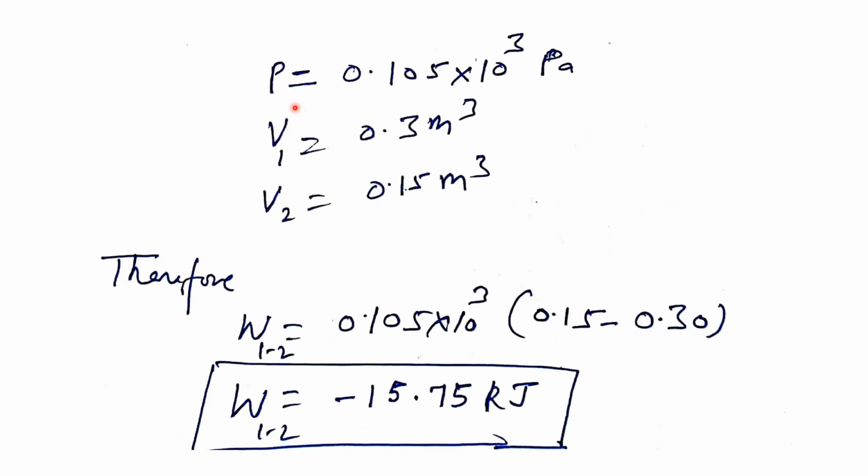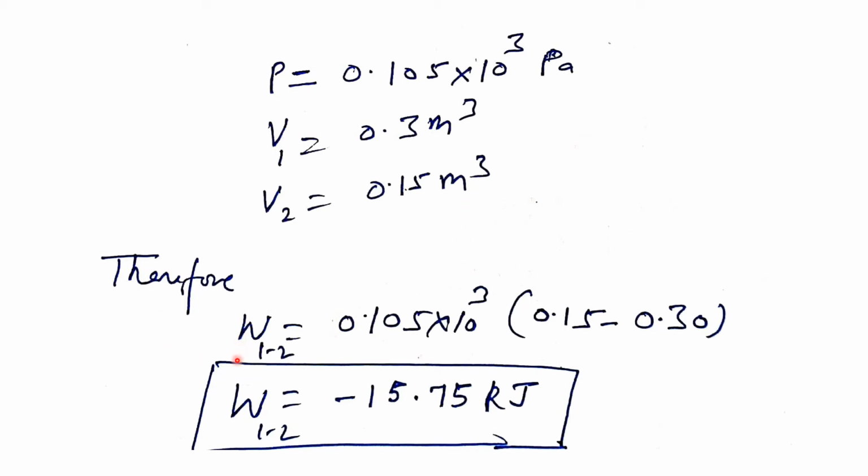Here the pressure is given as 0.105 into 10 to the power 3 kilopascal. The initial volume is given as 0.3 cubic meter, and the final volume is given as 0.15 cubic meter.